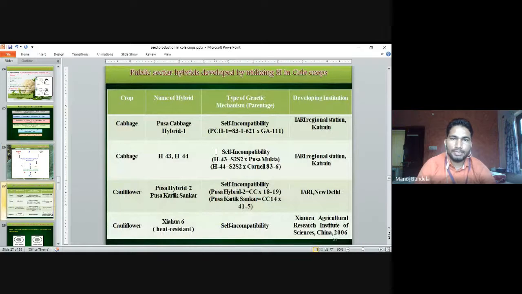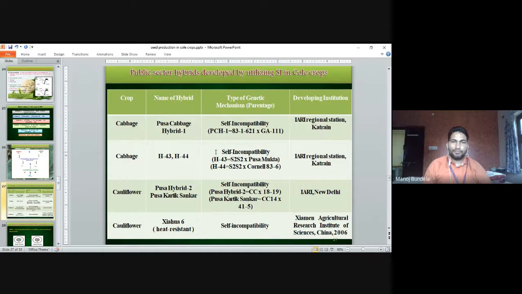Public sector hybrids developed using self-incompatible lines in cole crops. In cabbage, the public sector hybrid is Pusa Cabbage Hybrid 1. It is developed by self-incompatibility, using lines PCH1 83 162 and GA111. It was developed by the IARI Regional Station, Katrain, Himachal Pradesh.